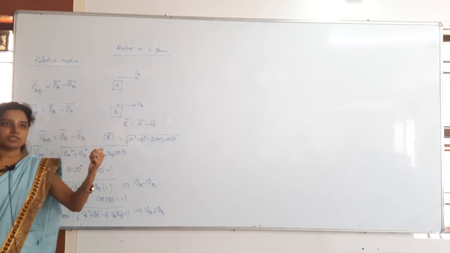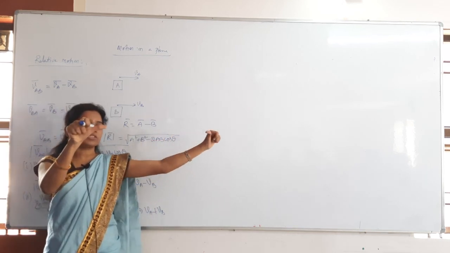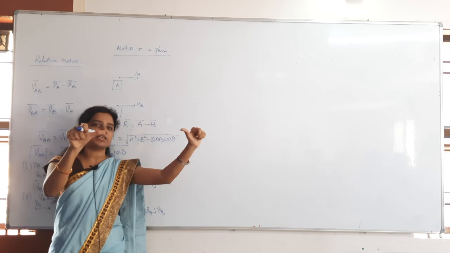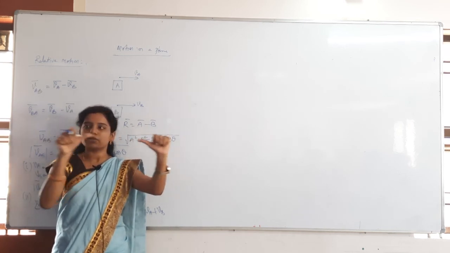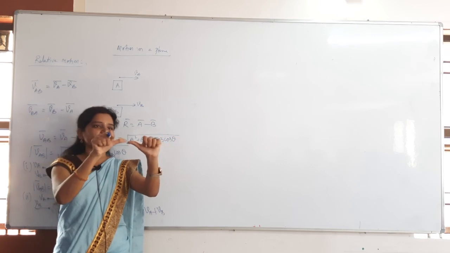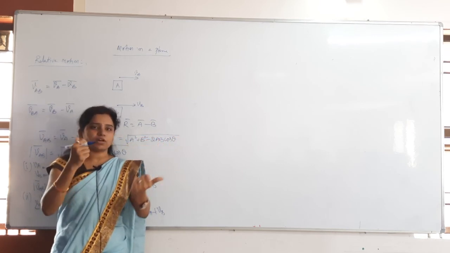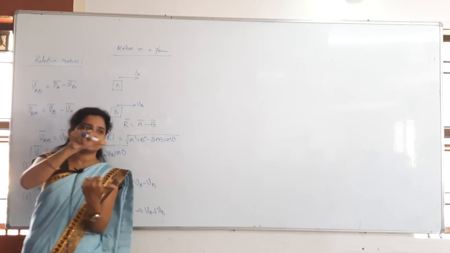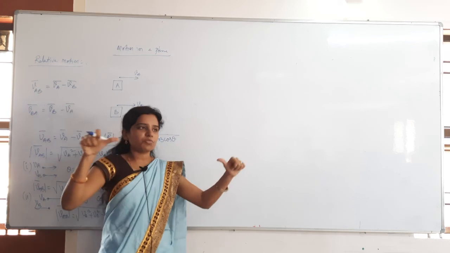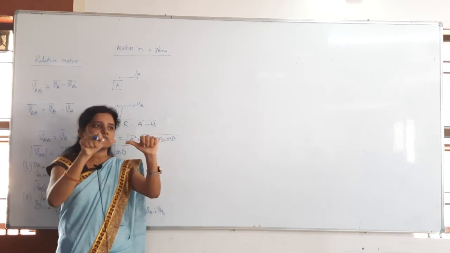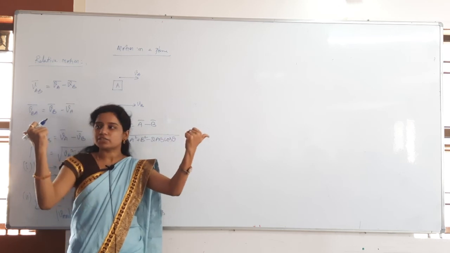Approaching is nothing but, see, this hand is moving along which axis? Positive x-axis. And this has to move along which direction? Negative x-axis. So both are approaching towards each other, moving in opposite directions towards each other. So what is the angle between them? 180 degrees. Now if you see like this, both are moving in the same direction. What is the angle between the thumbs? 0 degrees. Now both are approaching towards each other. What is the angle between them? 180 degrees.